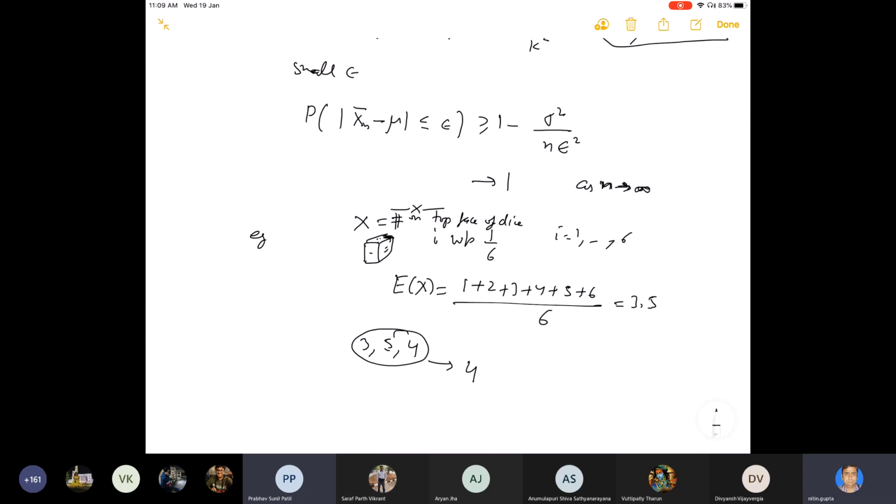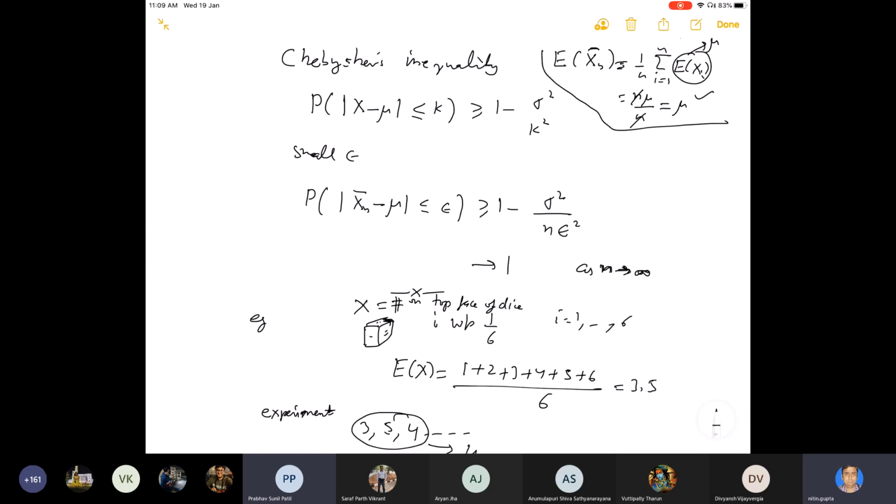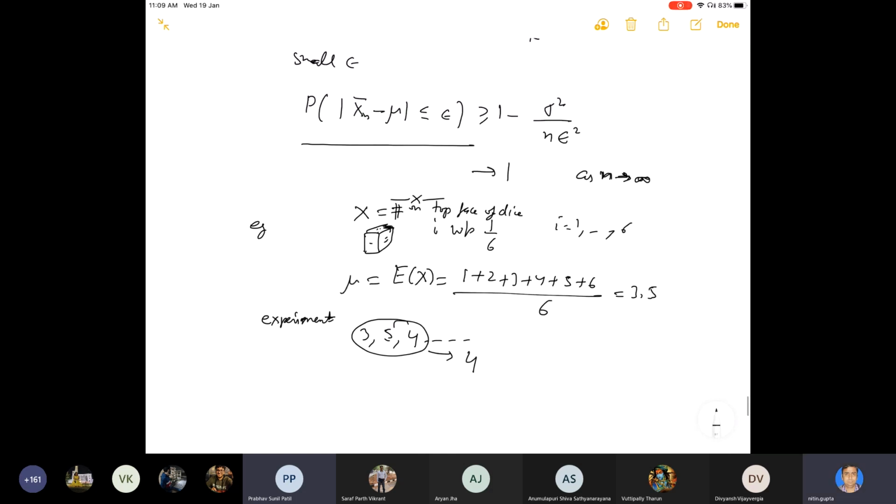Okay, so that means let us say that in actual practice we are doing this experiment, then we are getting 4. And if this experiment goes on, then this number, x_n bar, will approach the actual mean. That is basically what the law of large numbers is saying.